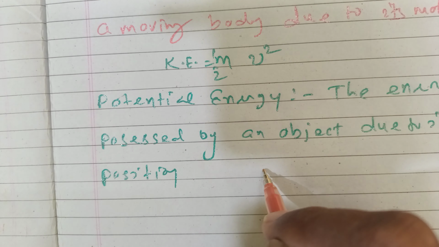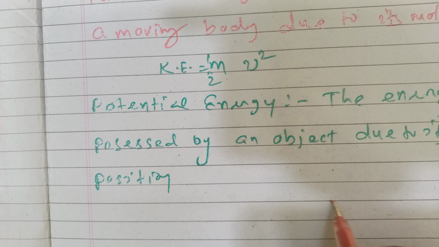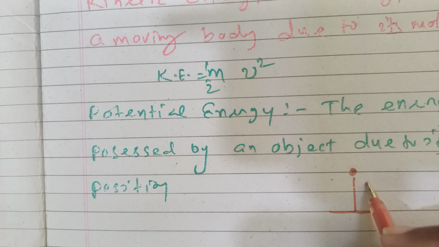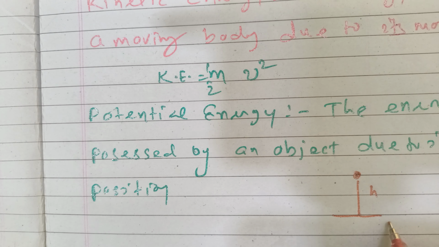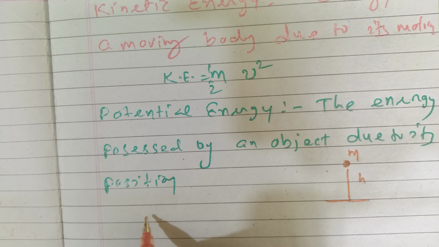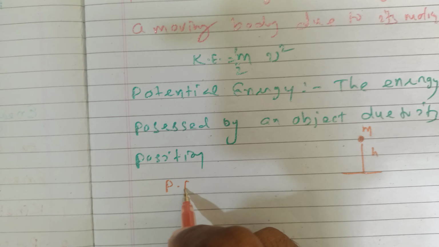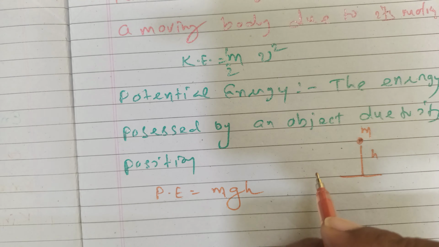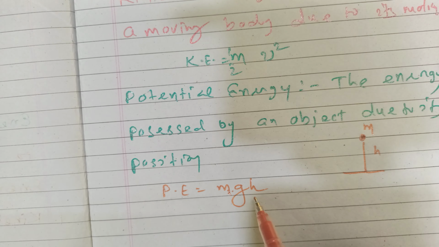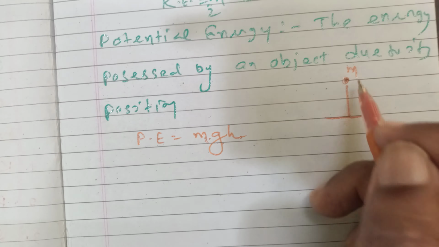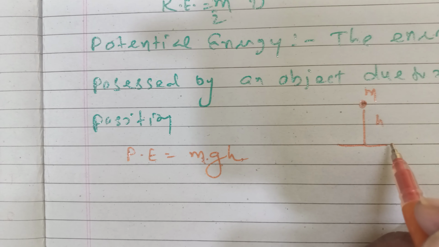Suppose this is the ground level and the object is here above height h of the ground level, let the mass of the body be m, then we know, students, the potential energy is equal to mgh, where m is the mass of the body, g is the gravitational constant, and h is the height above the ground level.